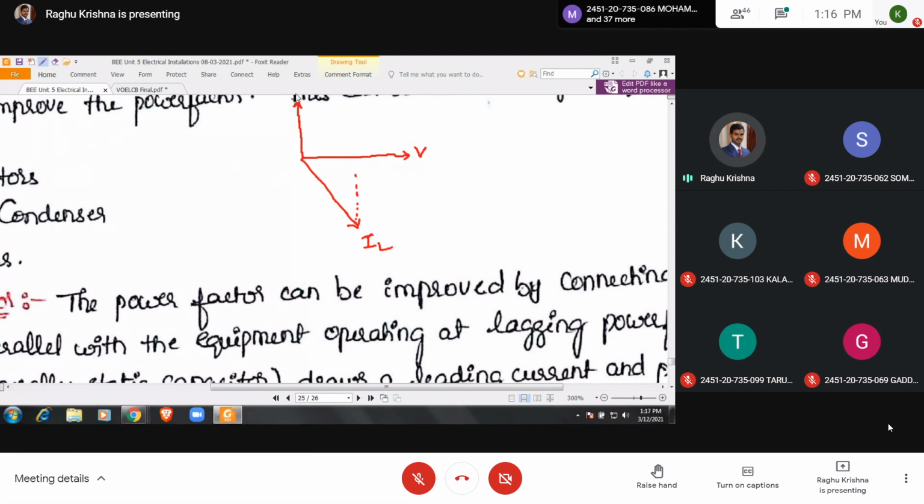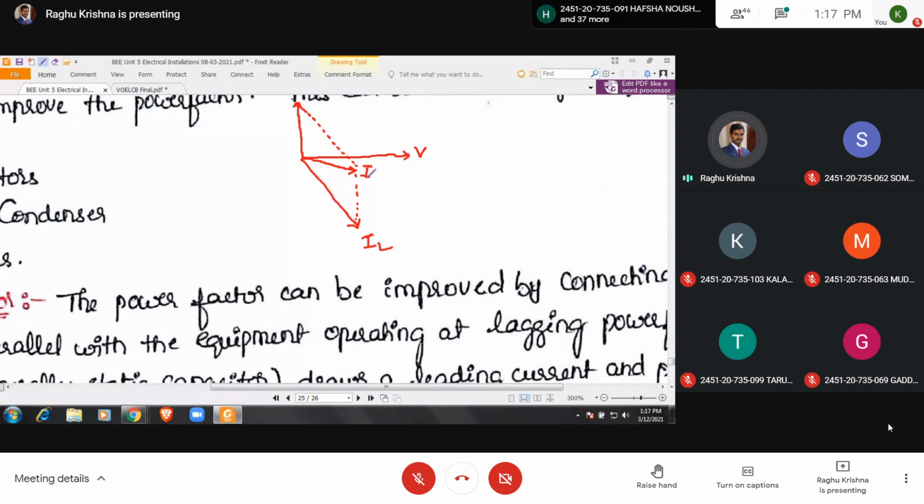Take the same magnitude, and you can see here the current reduces. So like this you can draw. Here this is the current I. Like this, if you draw this, it is enough.